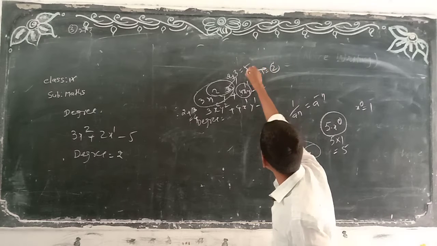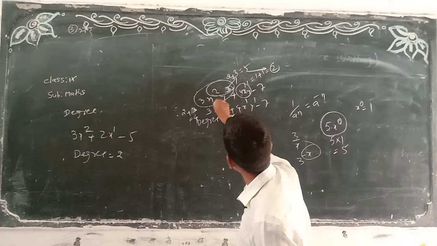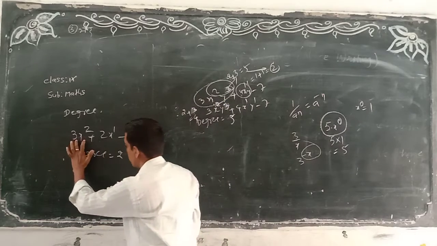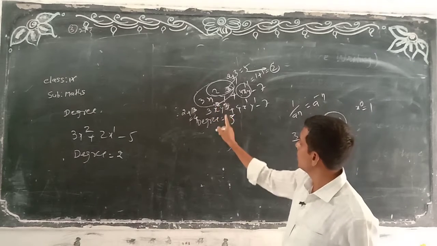Now which is the highest, 5 or 2? So 5 only. Why? Because look here, 2 plus 3, how much here? 5. Sir, here we didn't do addition. Why? Because here only one x is there. Here we have the x and y. That's why we add the 2 plus 3, 5.